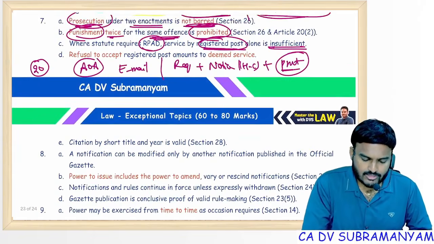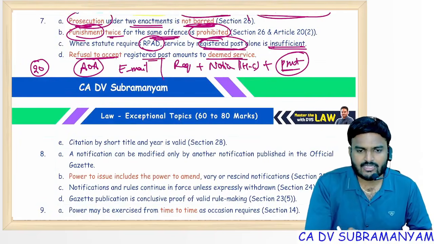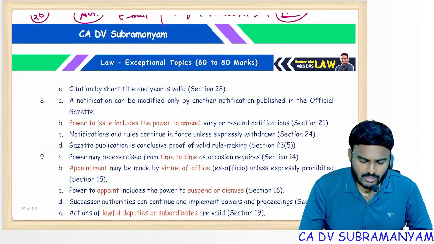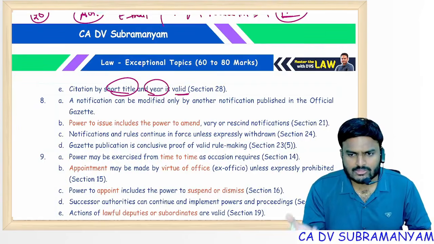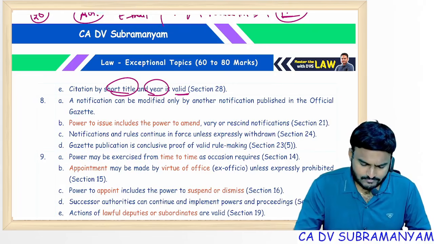Next one, refusal to accept registered post amounts to deemed service. I'm sending a letter; if you are not accepting it, I assume it is valid service of notice. Citation by short title and year is also valid: Companies Act 2013, or Act number 18 of 2013. Both are valid.